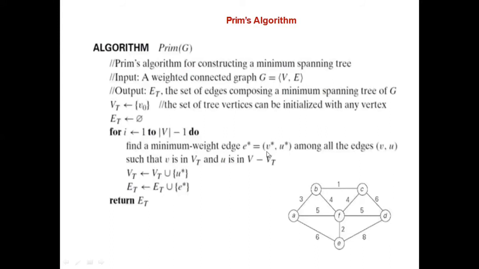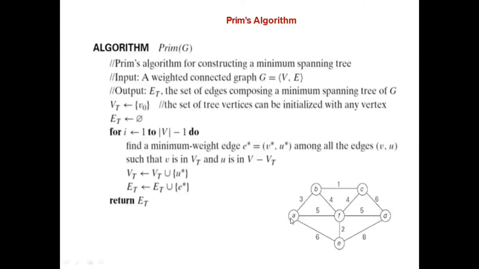What is the speciality of this? Such that v is in Vt and u is in V minus Vt. What is meant by v is in Vt? v is part of the spanning tree, and u is not part of the spanning tree. V minus Vt represents the set difference, the vertices which are not present in the spanning tree.